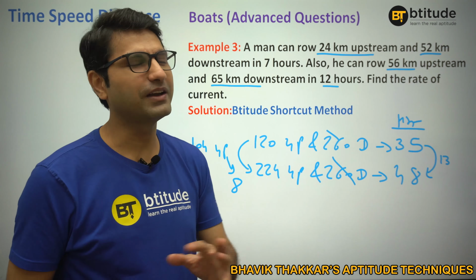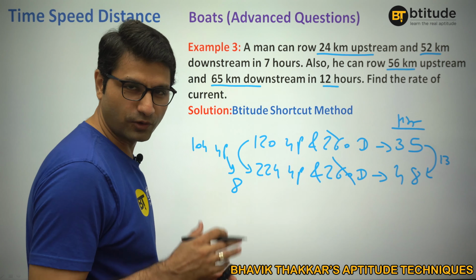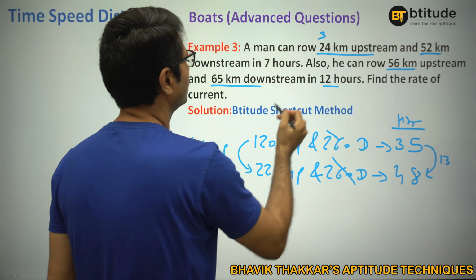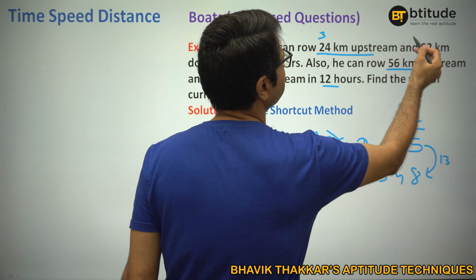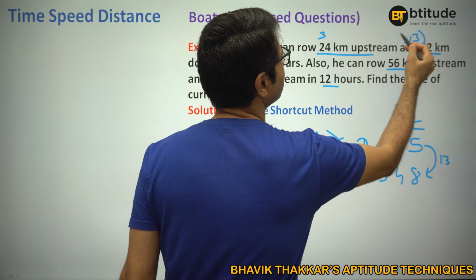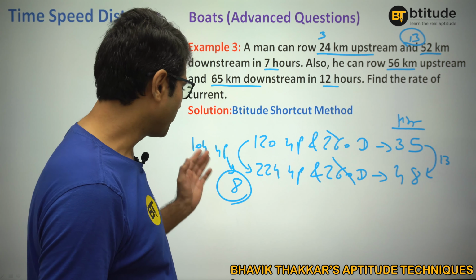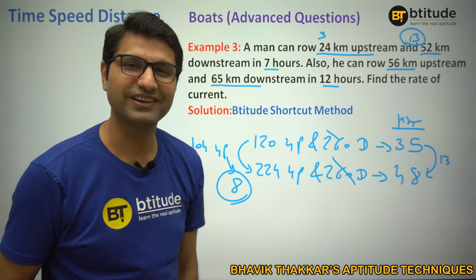You can use it anywhere, wherever it is easy. Like you can use it here. 8 kilometers is your upstream speed. So here you would have taken 3 hours and total time is 7 hours. So remaining 4 hours you would have taken here. 4 hours, 52 kilometers. So speed will be 13. So one speed is 13. One speed was 8, right? Upstream speed was 8. Downstream speed is 13.